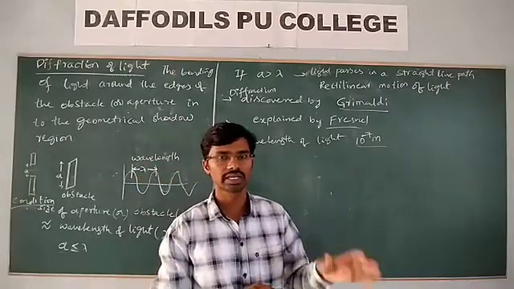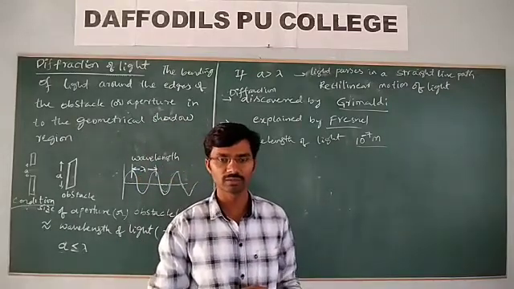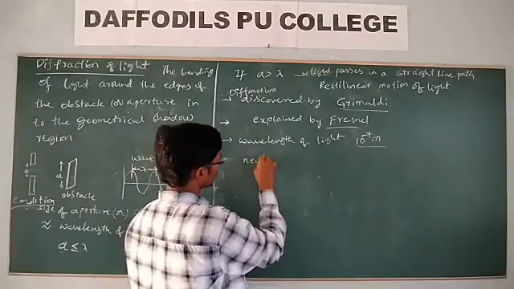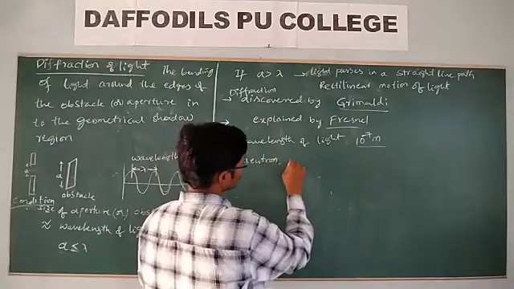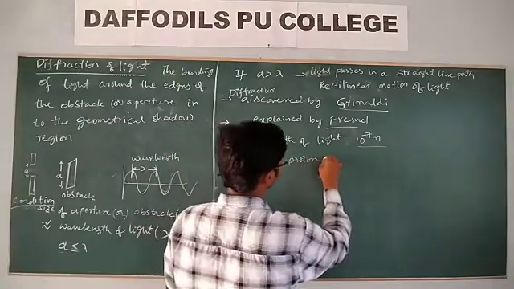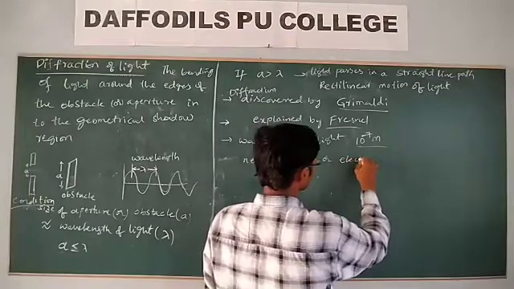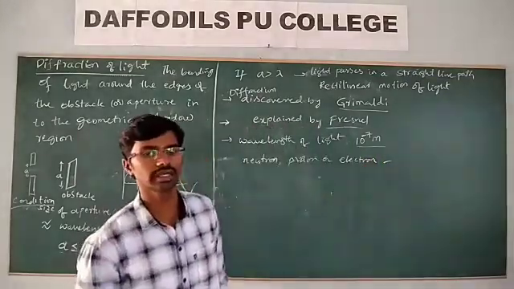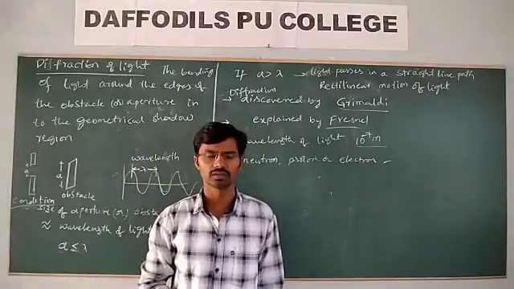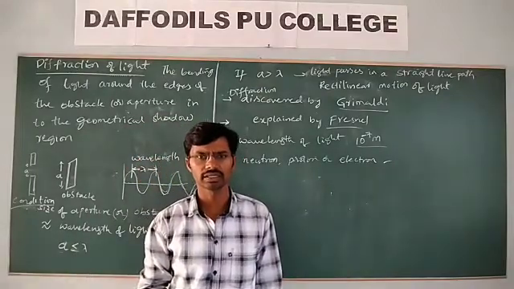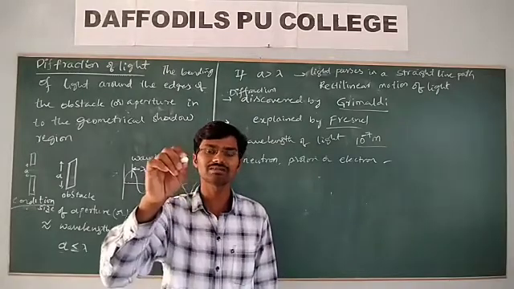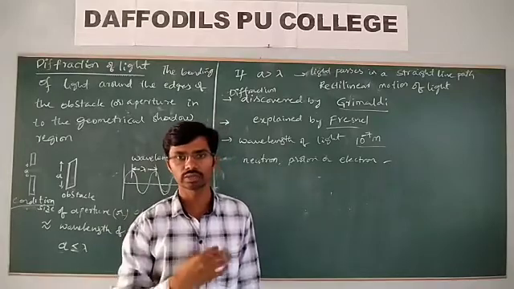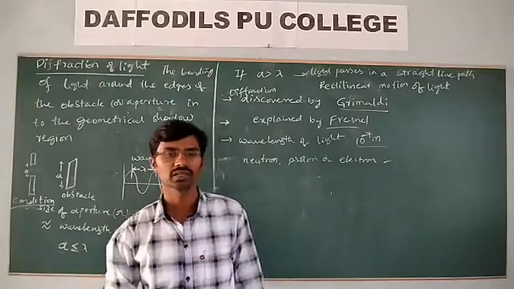So the radius of the atom is only this, for a neutron or proton or electron. When light is incident on a neutron, proton or electron, then only diffraction of light can be observed. But in general light, we cannot get diffraction because the size of the obstacles or apertures is much greater than the wavelength of the light, so we cannot observe diffraction.